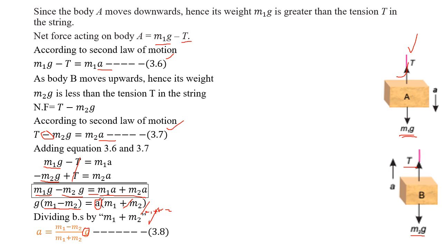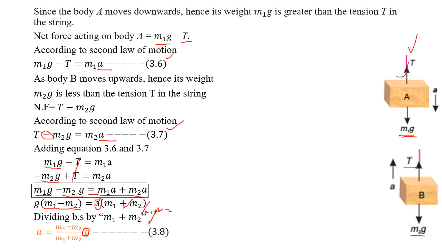So the acceleration is equal to (m1 minus m2) multiplied by g divided by (m1 plus m2). This is the formula to calculate the acceleration of the bodies attached to the pulley using the string, right?